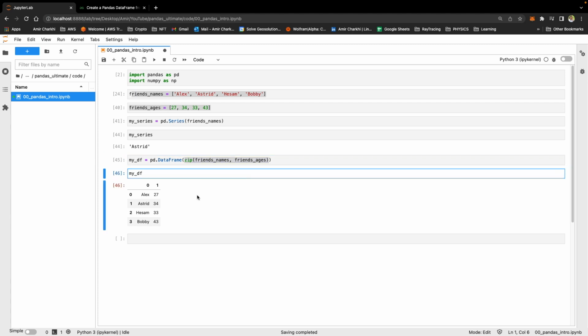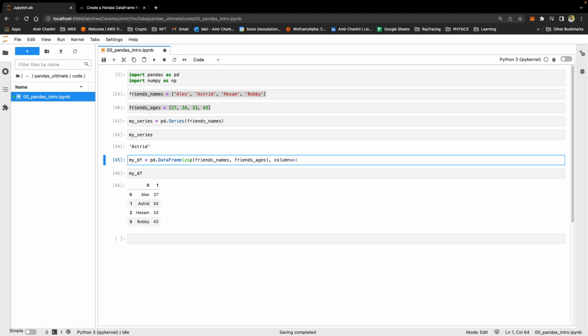The only thing I don't like about this data frame is that the column names do not really make sense. I would like this column to be called name, and I would like this column to be named age. What I can do in the creation is say, okay, I want to give you column names. First column is going to be called name, and the second column is going to be called age.